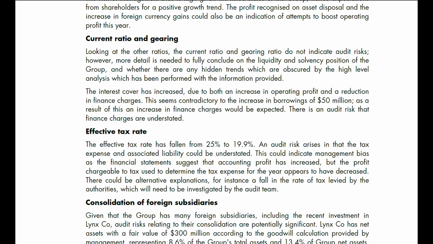The interest cover has increased due to both an increase in operating profit and a reduction in finance charges. This seems contradictory to the increase in borrowings of $50 million. As a result of this, an increase in finance charges will be expected. This is an audit risk that finance charges are understated.